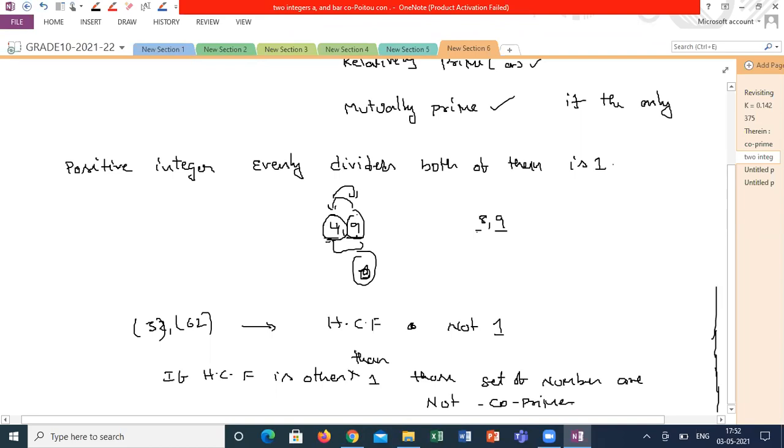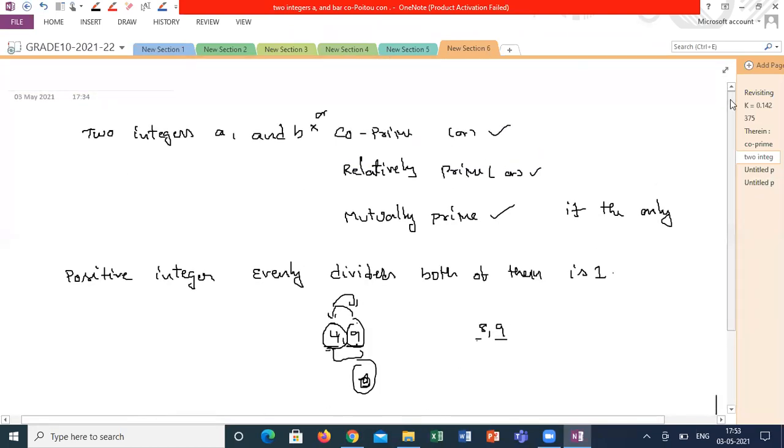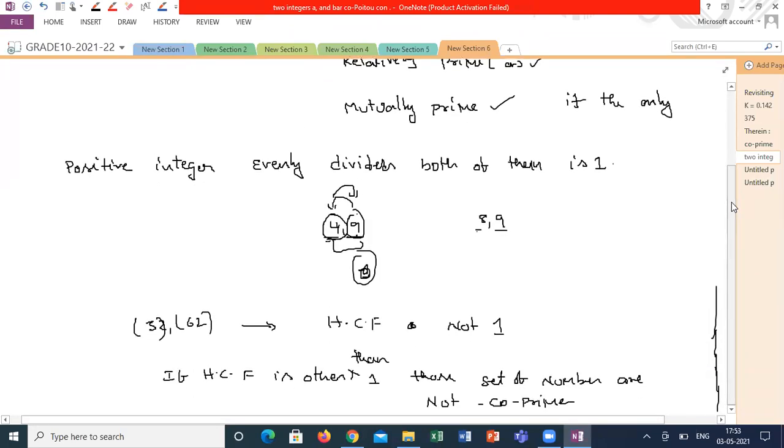There is a little confusion sometimes. Don't confuse. For a set of numbers whose highest common factor is only 1, those sets of numbers are called co-primes. Shall I go back to the discussion, guys? Sir, what does this theorem say?